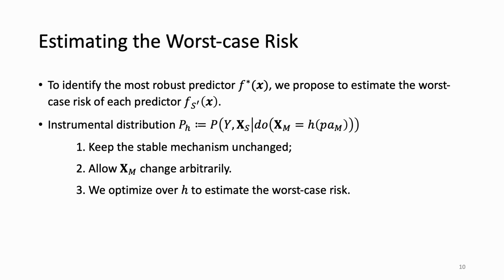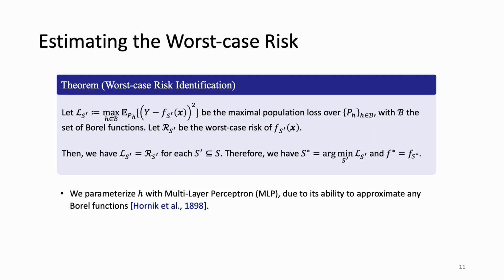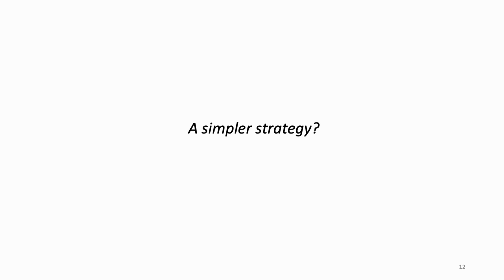For this purpose, we derive an instrumental distribution family P_h. This family keeps the stable mechanism unchanged while allowing x_m to change arbitrarily, so as to mimic the distributional shifts in deployment. Formally, we have the following theorem, which states that the worst-case risk of each stable predictor can uniquely be identified. With this theorem, to obtain S, the naive approach is to search over all subsets of S. Is there a more efficient strategy?